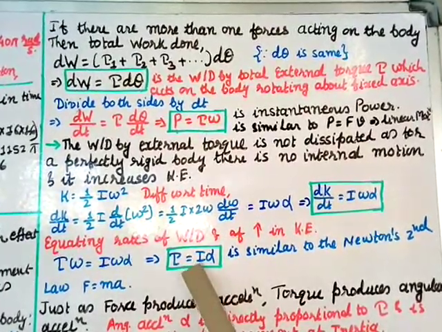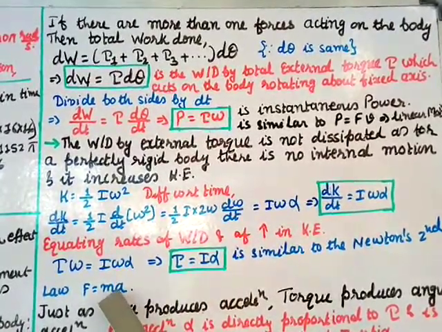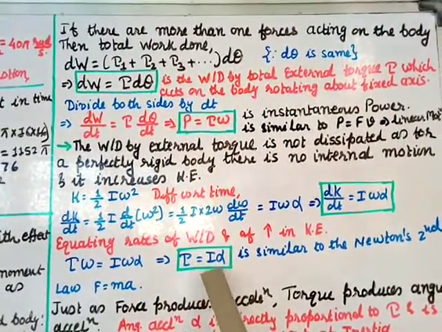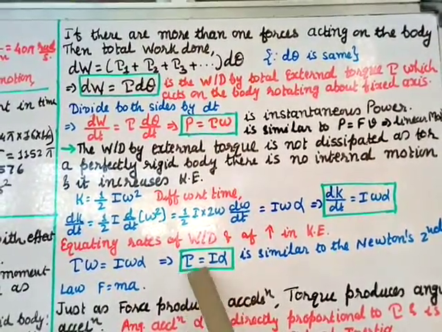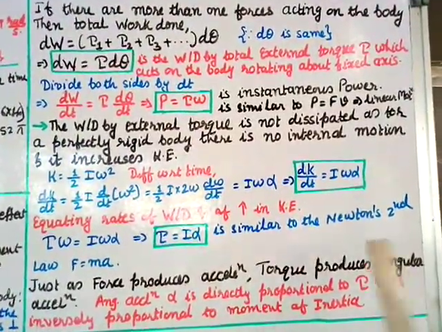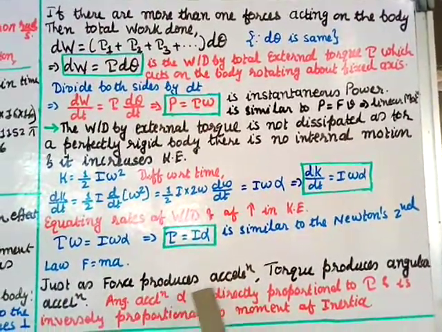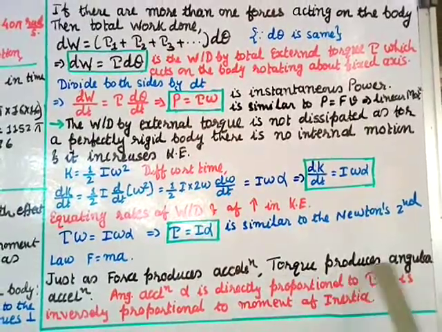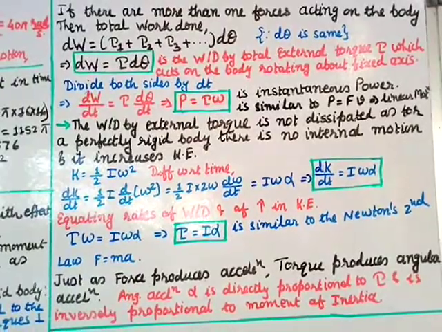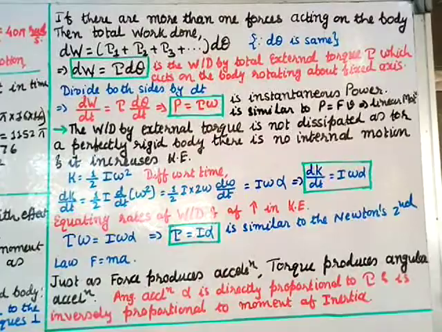And we know that I is analogous to mass and angular acceleration is analogous to acceleration. So this is nothing but your Newton's second law in rotational motion. Tau equal to I alpha is Newton's second law in rotational motion, and if you compare this with linear motion, F is equal to ma. Just as force produces acceleration, torque produces angular acceleration. We know that force produces acceleration in linear motion; similarly, in rotational motion, torque will produce angular acceleration.